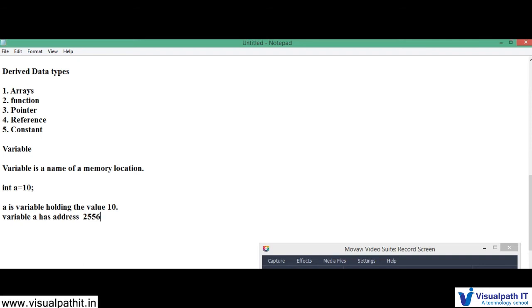We cannot judge in which memory location the value of a will be stored. That is not in our hand, the compiler will choose it. Let me say a in single quotes so that you know it's a variable. The variable a has the address 2556. I cannot call 2556 in my program, so instead I just call a. Wherever I refer to a, I can see the value 10. That's the point.